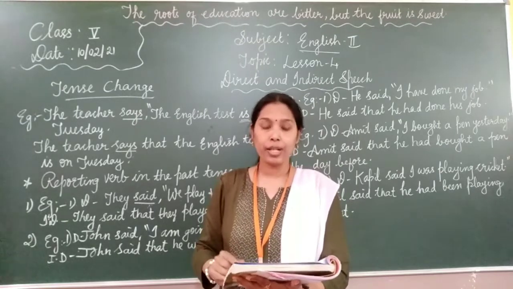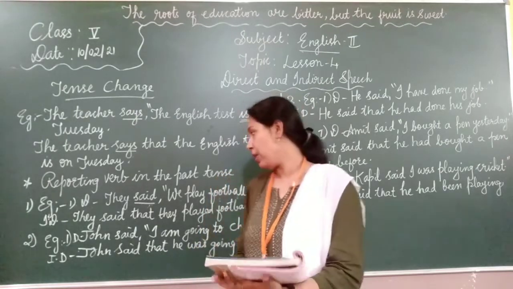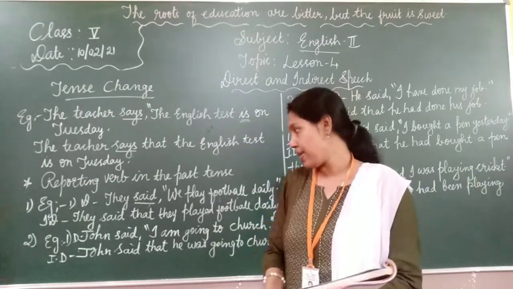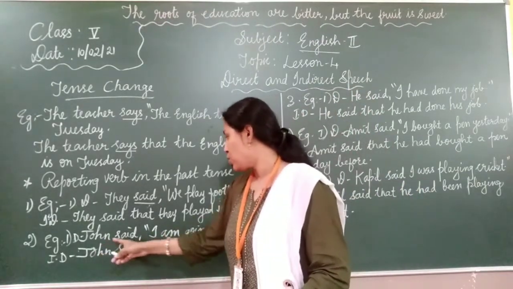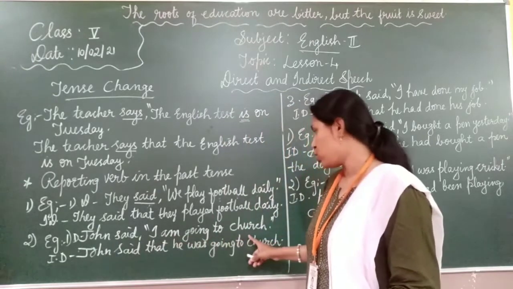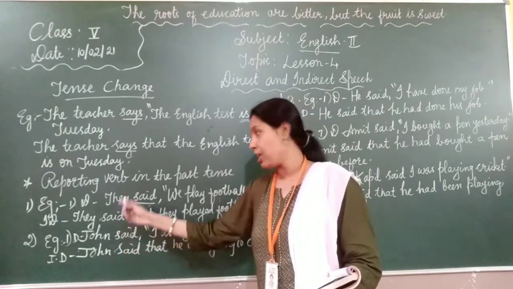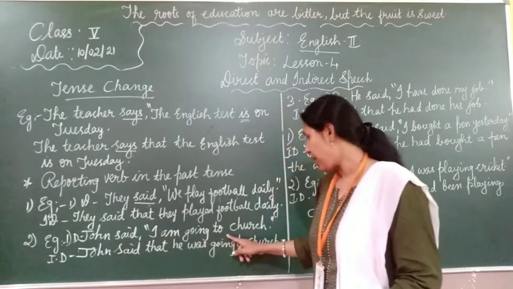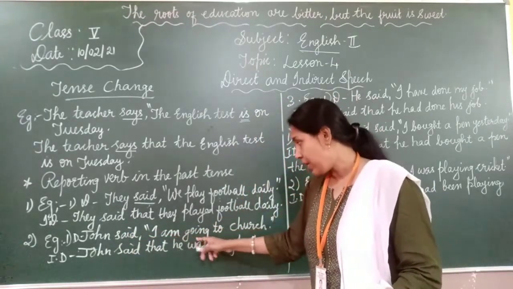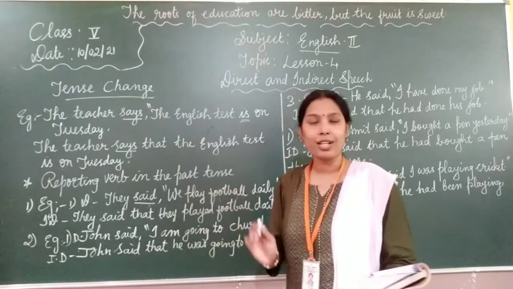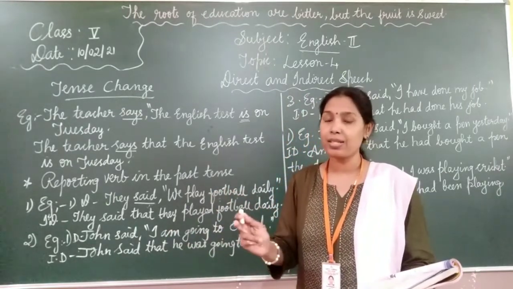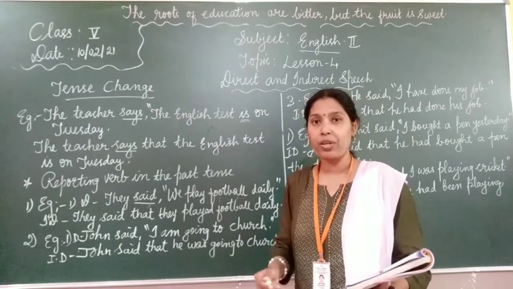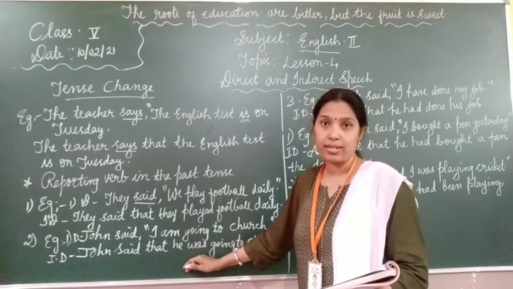Next, present continuous becomes past continuous. If the direct speech is in present continuous, it will change into past continuous tense. In the example, John said, "I am going to church." Said is in past tense, right? The reporting verb is in past tense. Then the direct speech is in present continuous tense. Children, you should know present, past and future tenses properly, all the continuous forms, everything.